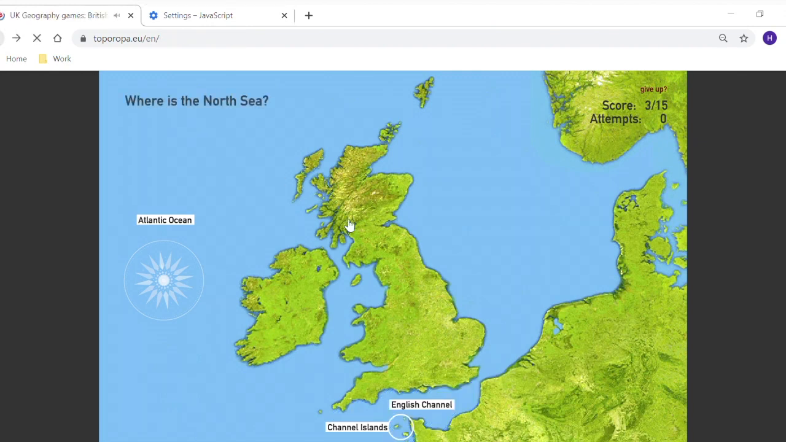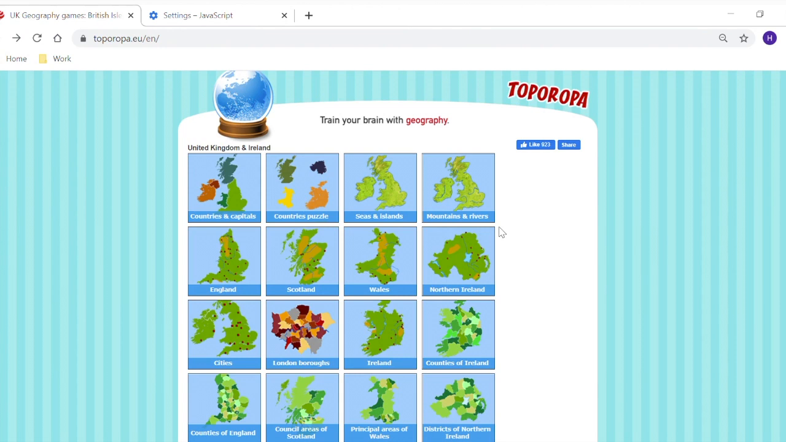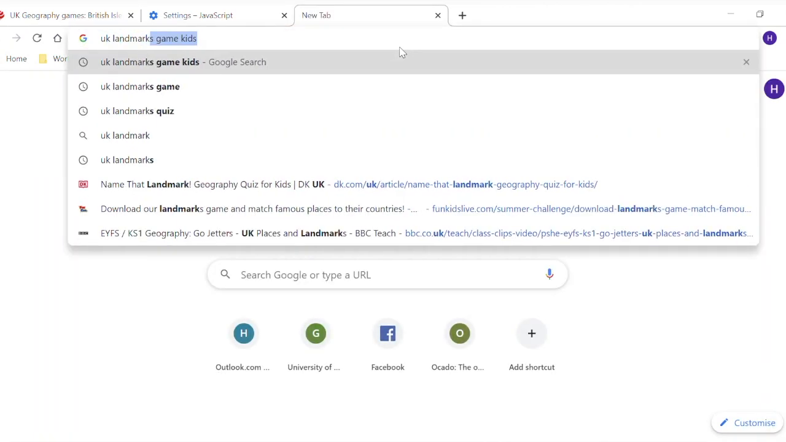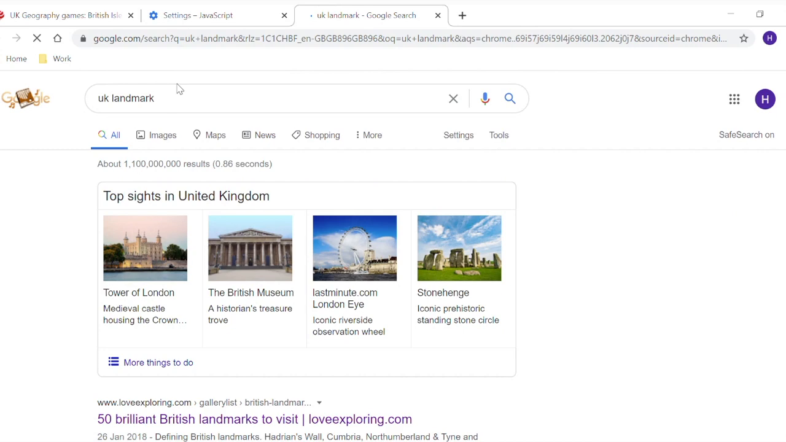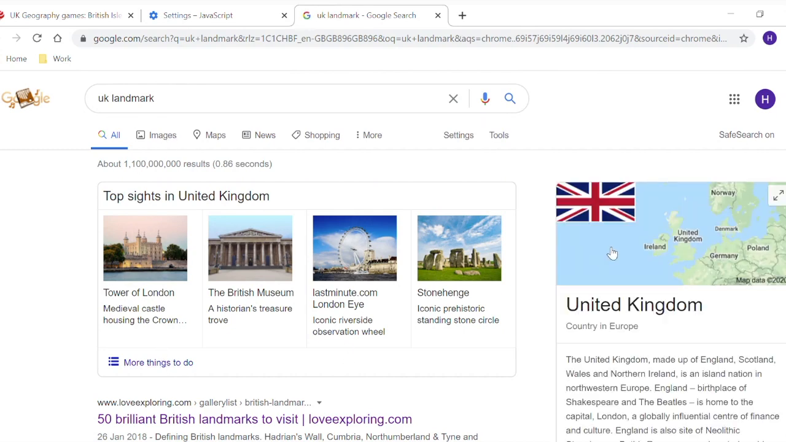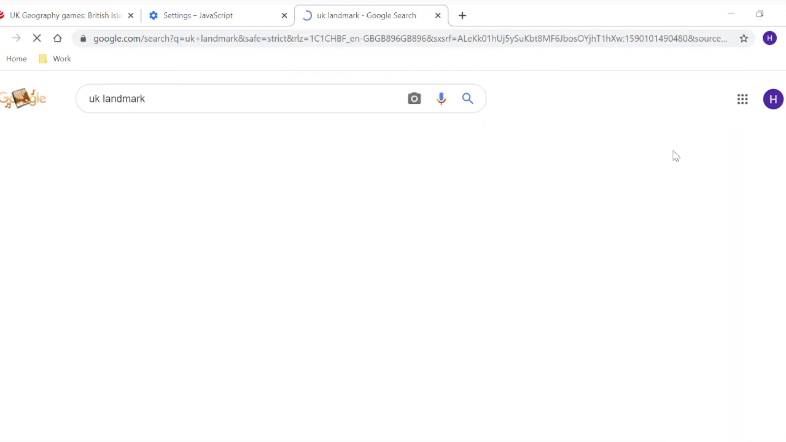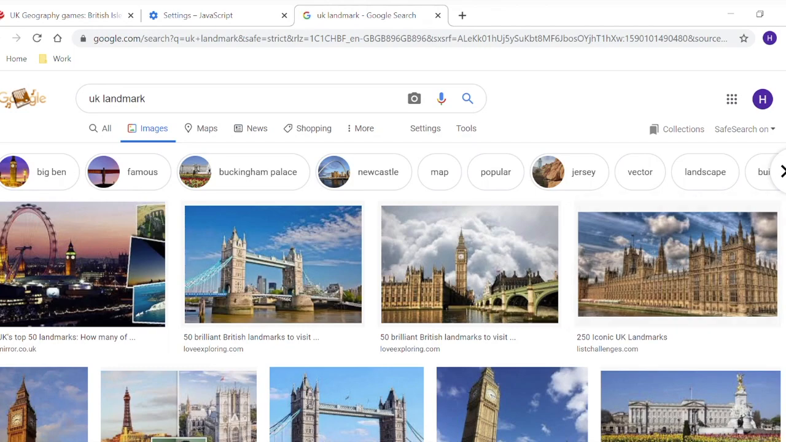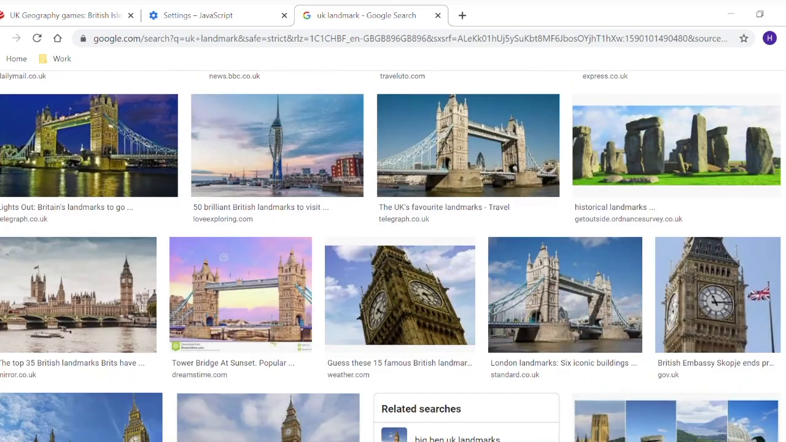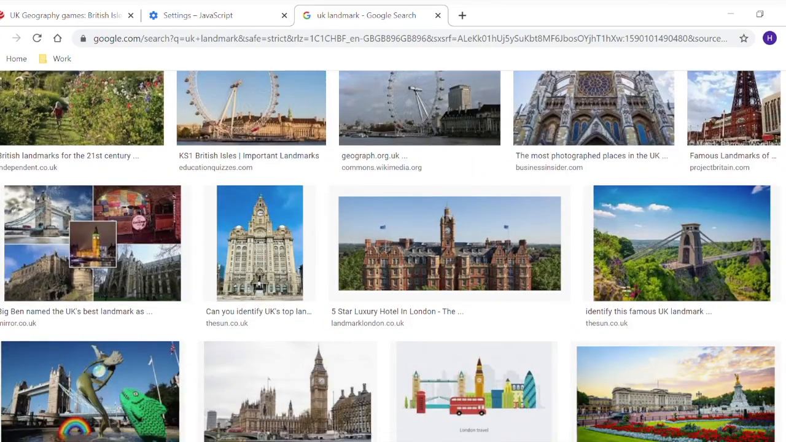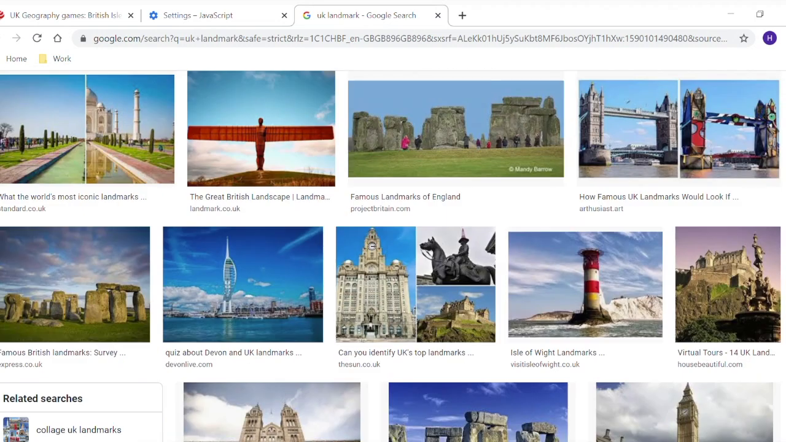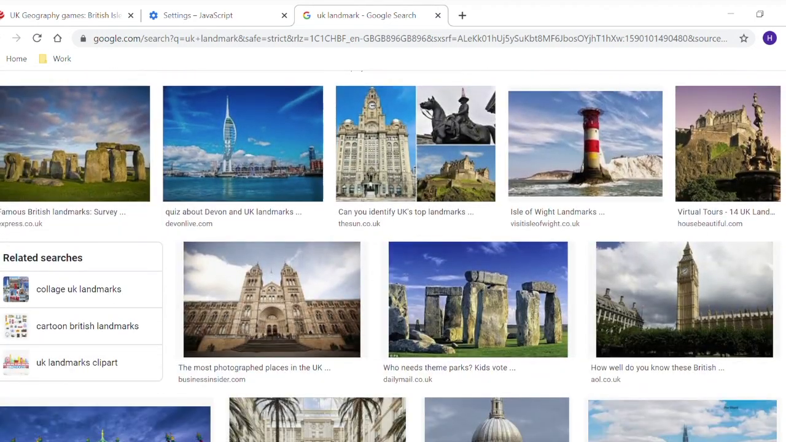Okay. Now, this week you're doing some UK landmarks, and you can always Google them. Let me show you. If I Google UK landmarks, it will come up with a list of all of the landmarks, and if I go on images, you can look at all the landmarks and you can click on them to see which ones you like the most. And then you can make one using some stuff that you have at home.